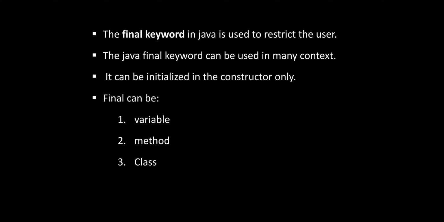This final keyword is going to restrict our classes, methods, and variables if they are initialized with the final modifier. Modifier means the accessing point of the variable. Final is a keyword. I hope you all understand.